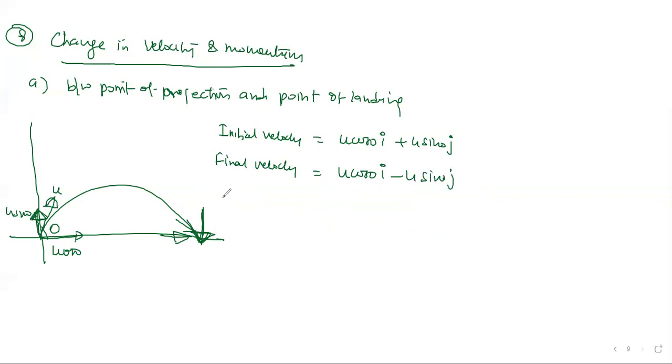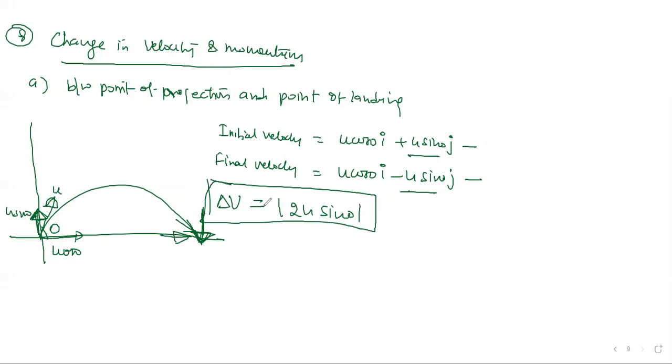Now if somebody asks what is the change in velocity, you subtract this minus that. The horizontal velocity doesn't change, so it cancels, and the magnitude becomes 2u sin theta. This is the net change in velocity between your point of projection and point of landing.